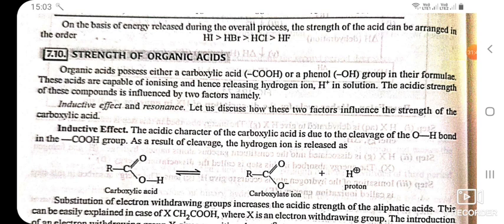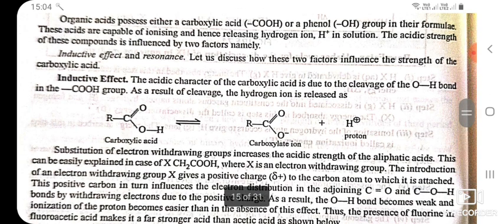Strength of organic acids. Organic acids possess either a carboxylic acid or a phenol group in their formula. These acids are capable of ionizing and hence releasing hydrogen ion H+ in solution. The acidic strength of these compounds is influenced by two factors, namely inductive effect and resonance. Let us discuss how these two factors influence the strength of the carboxylic acid.